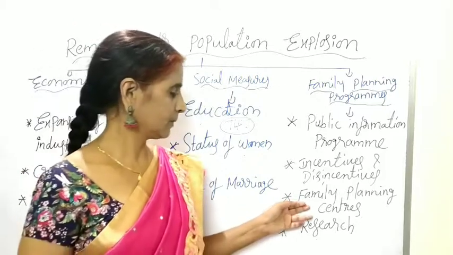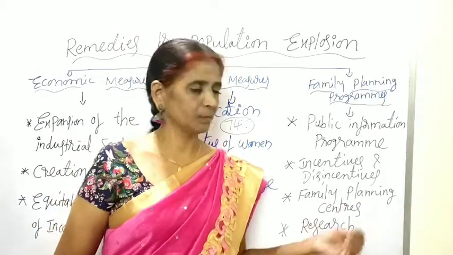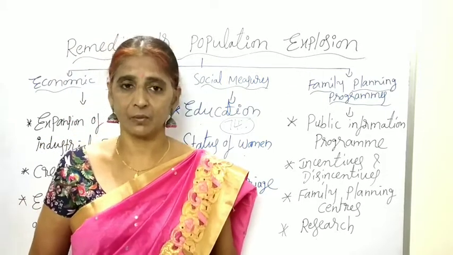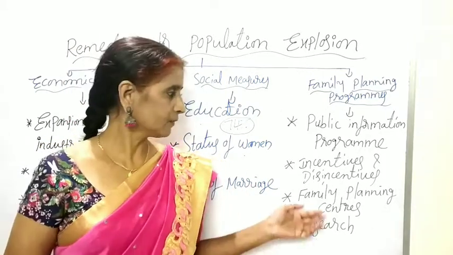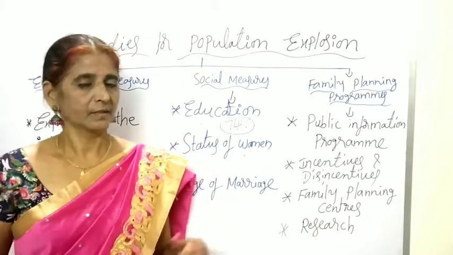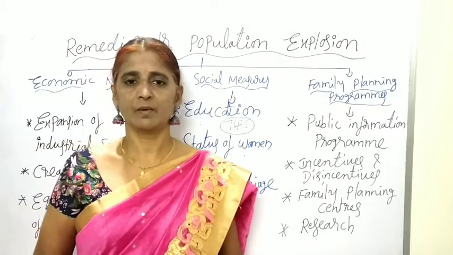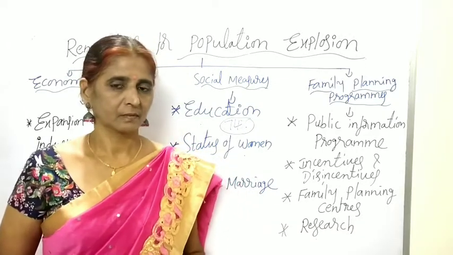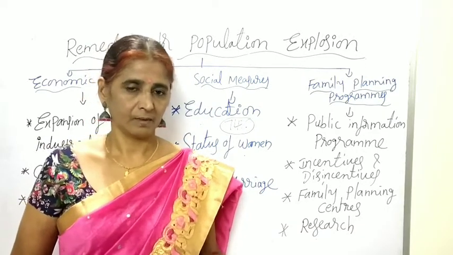The next one is family planning centers. The government established a number of family planning centers in urban, semi-urban and rural areas. Through these centers, it is educating the people towards the small family and providing contraceptives to follow family planning.